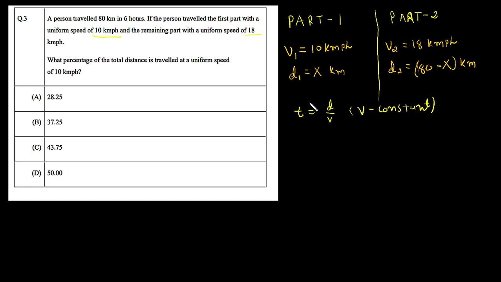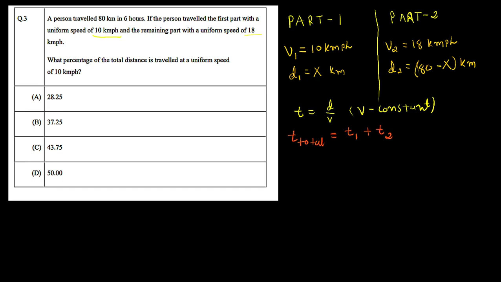So now here we have divided the question into two parts because we want the constant velocity to use this equation. So now here we can say the total time is nothing but the time taken in the first part plus the time taken in the second part. So we can say t total is nothing but the time from the first part. Let's call it t1, time for the first part of the journey, and t2, which is nothing but the time for the second part of the journey.